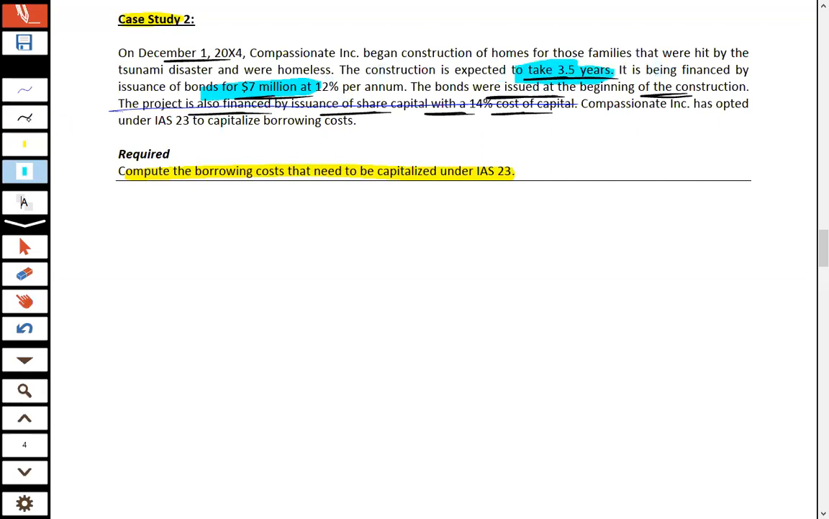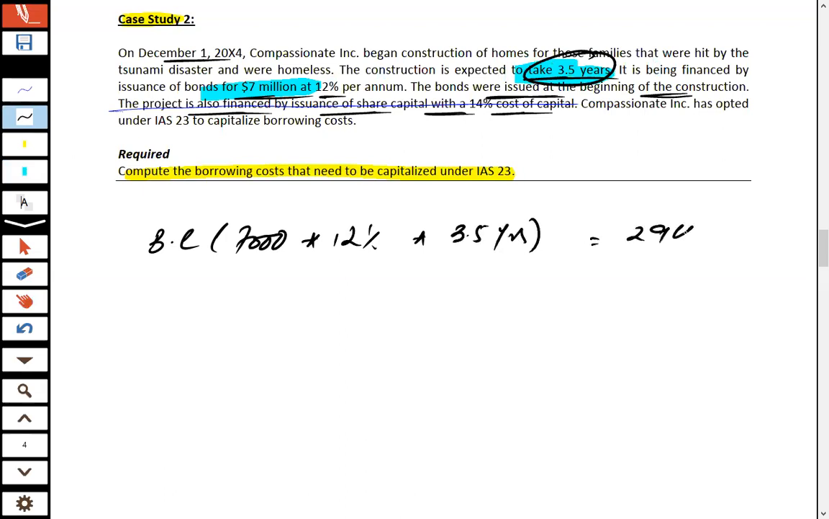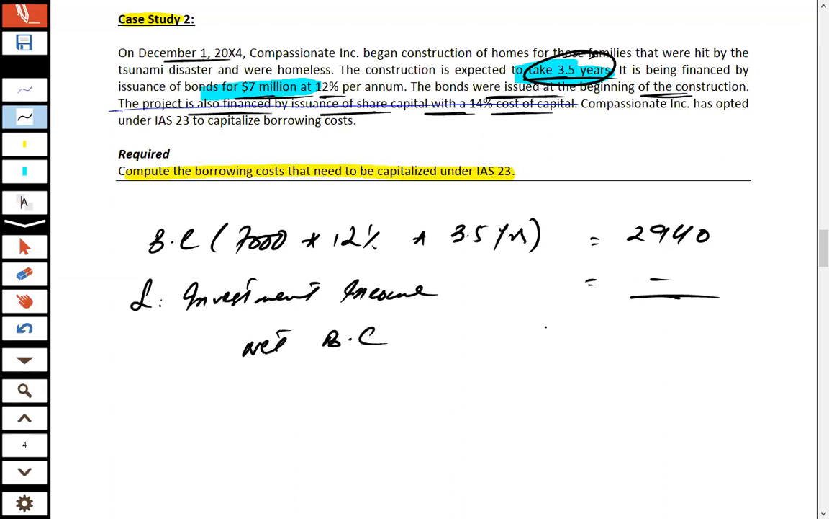So it's a very simple thing how we can calculate the borrowing cost. As you know, 7 million means 7,000, and the interest rate is 12% per annum, directly multiplying with the total time of construction, that is 3.5 years, so its value is 2940. And we check for the investment income which an entity can earn on short term investments, but in this question there is no investment income given, so effectively the net borrowing cost is 2940.